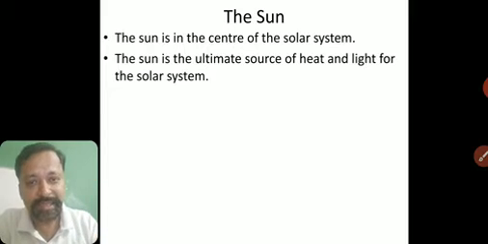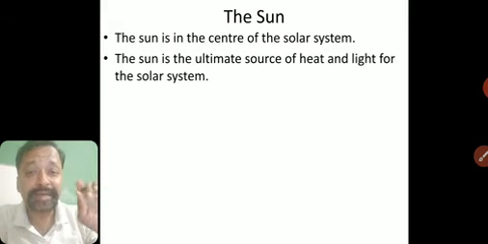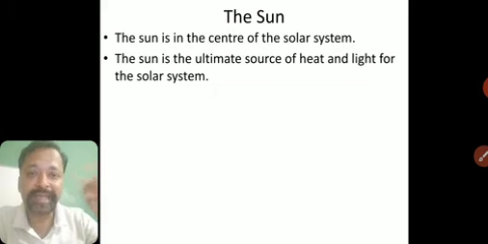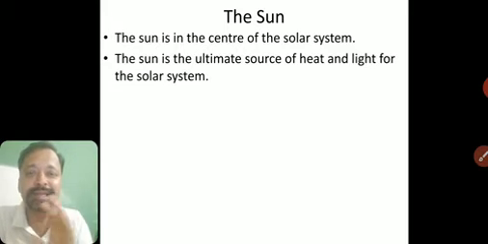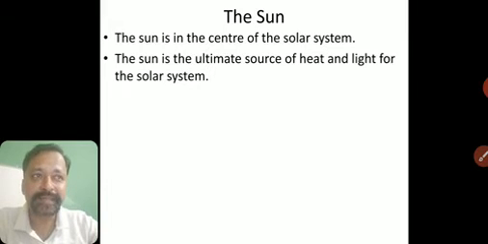So the sun is the ultimate source of heat and light for the solar system. In our solar system, the sun provides light to each and every celestial body. Stars are not in our solar system because they are very far away from us. Though we can see them with our naked eyes in the night time, because the sun is on the other side of the earth, they are not a part of our solar system. So whatever is there in our solar system gets light and heat from the sun. So we can say the sun is the ultimate source of heat and light for the solar system.